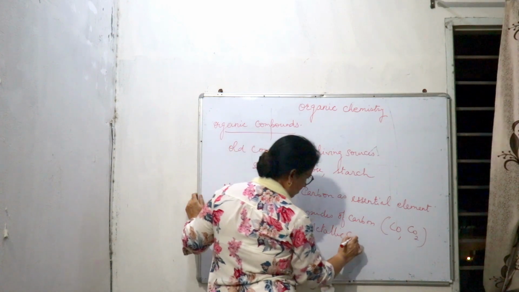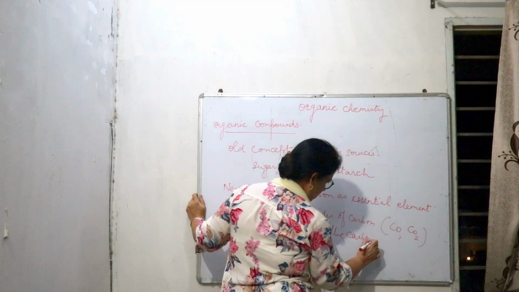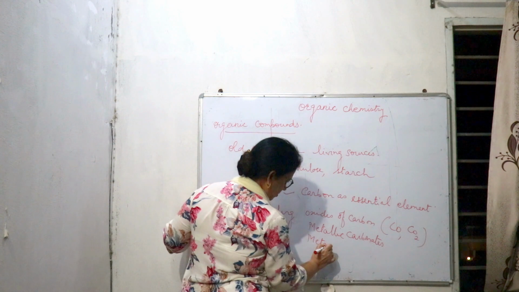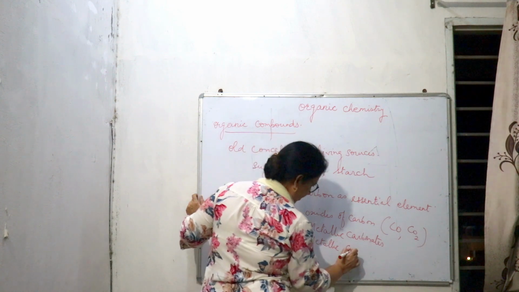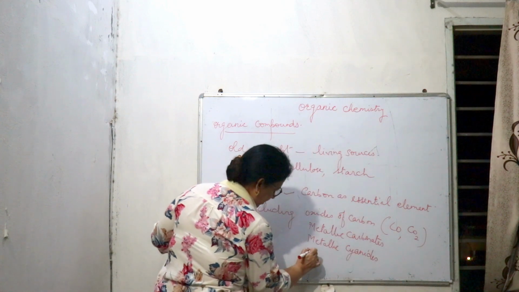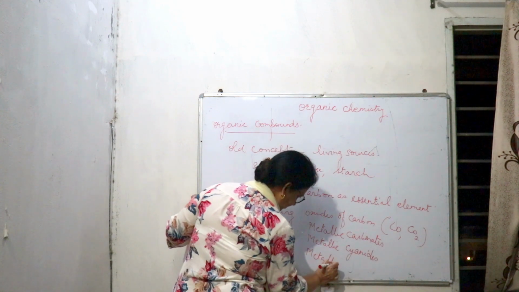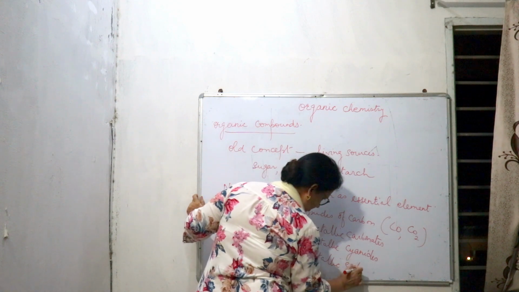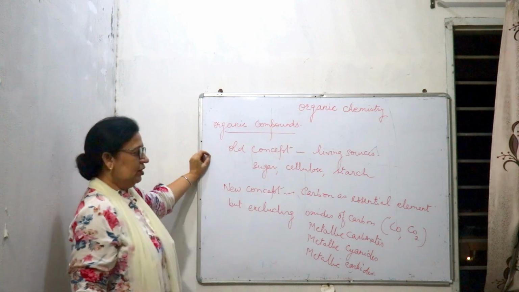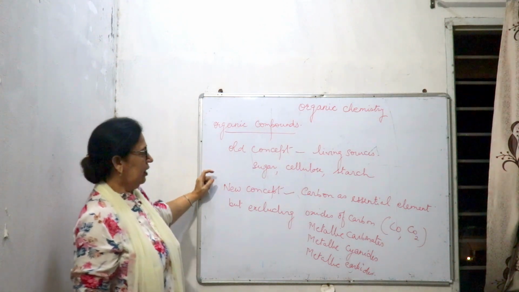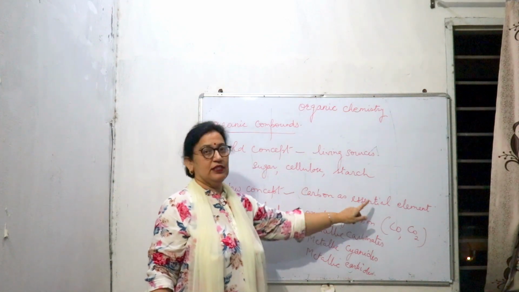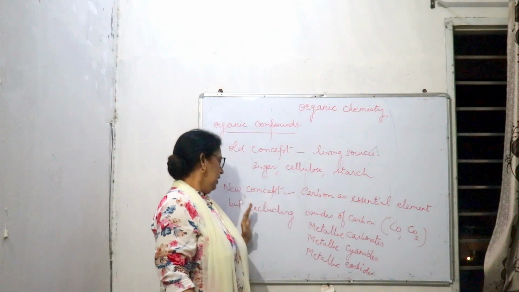then metallic carbonates, then metallic cyanides and metallic carbides. So according to the new concept, organic compounds are the compounds which contain carbon as essential element, but excluding